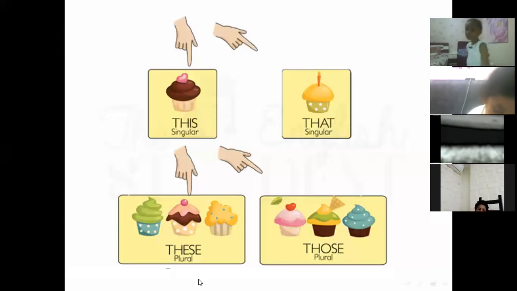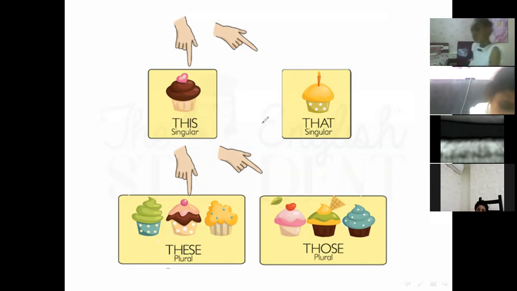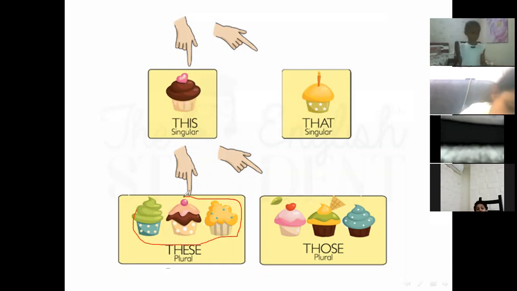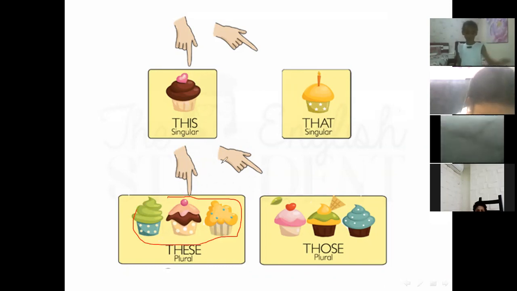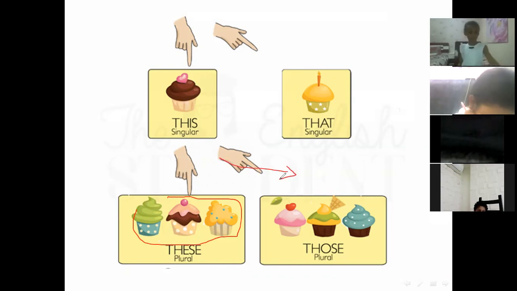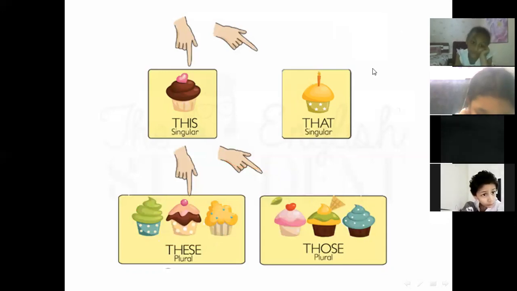If we have more than one thing beside us, we will say these. So we will use this and that for the singular. Okay, this and that if we have one thing beside us or far away. If we have more than one thing beside us, we will say these. These are cupcakes. If they are far away, we will use those. Those are cupcakes. Okay, you don't have this point about the plural in your lesson, but I want you to know it.